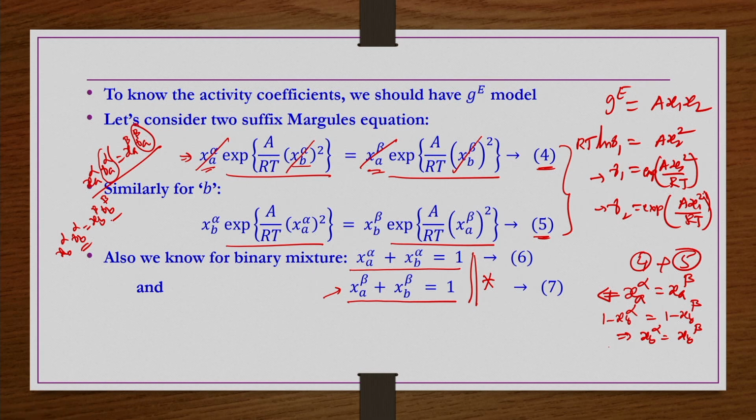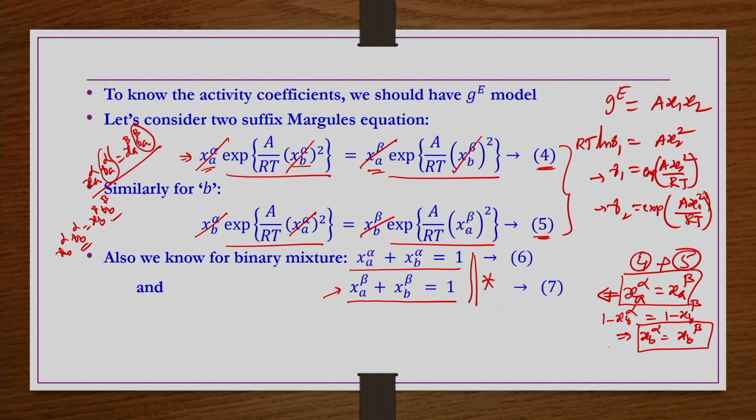Any value of XA you take, provided XA alpha equals XA beta, then XB alpha equals XB beta as we have seen.